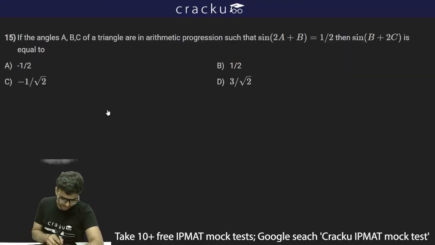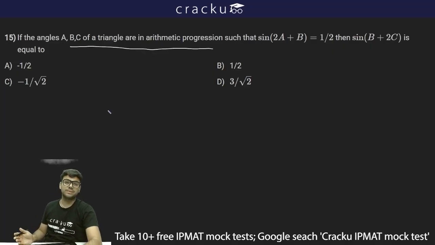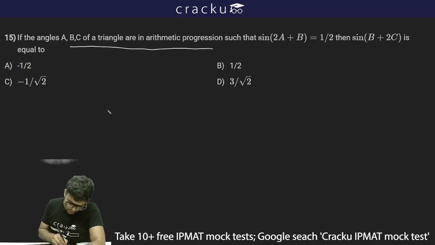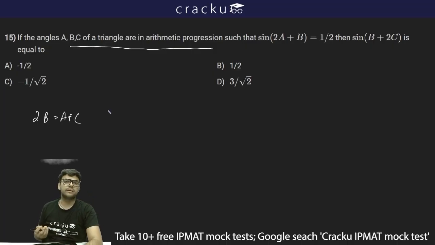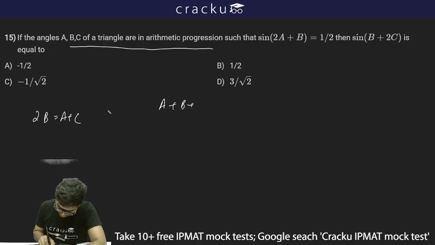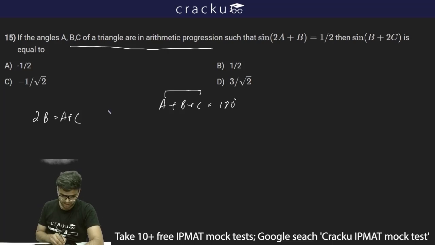The next question is saying: if the angles A, B, C of a triangle are in arithmetic progression, so A, B, C are in an AP, this means that 2B is equal to A plus C. And I know the angle sum property of a triangle: the sum of the angles of a triangle is 180 degrees, so A plus B plus C is equal to 180 degrees. Now instead of A plus C, what can I write? I can write 2B.